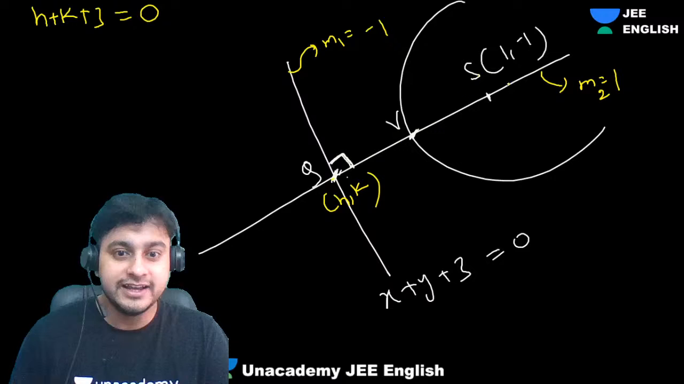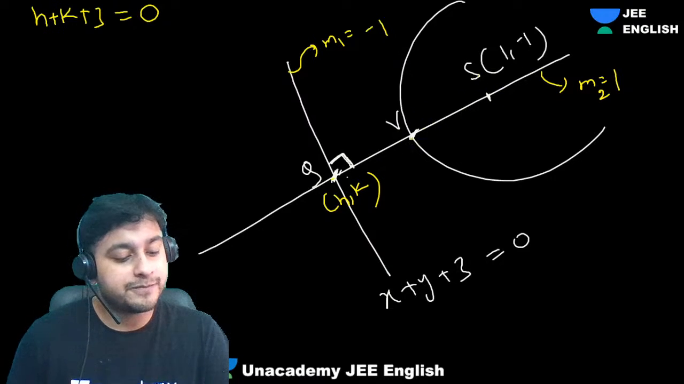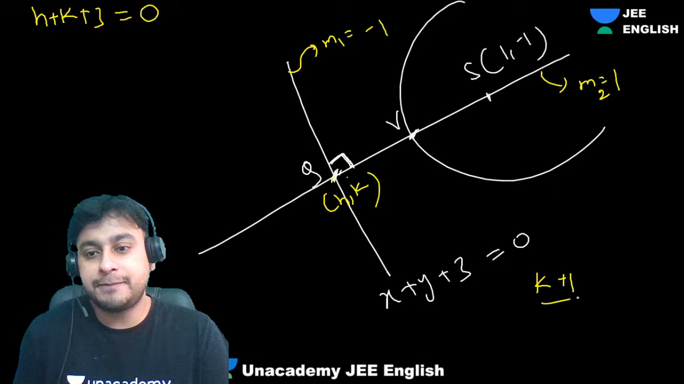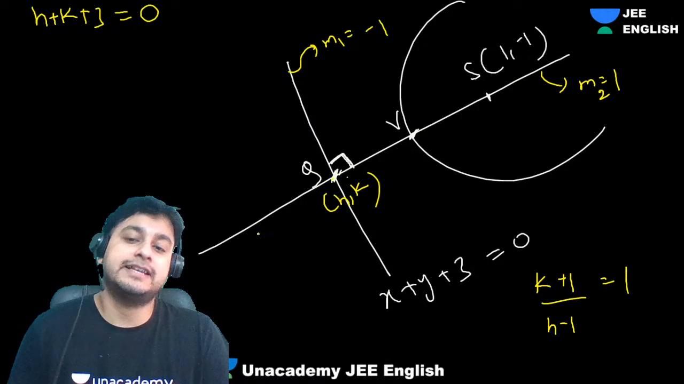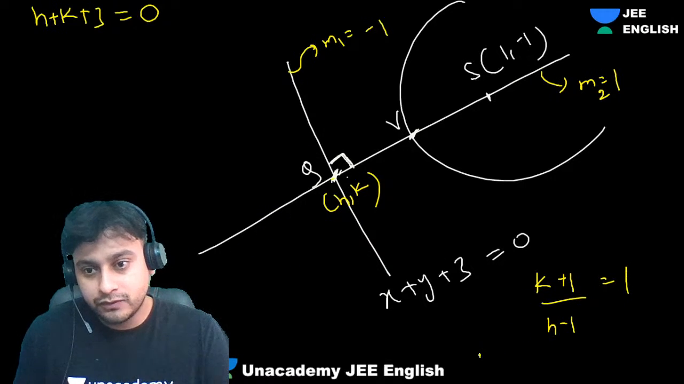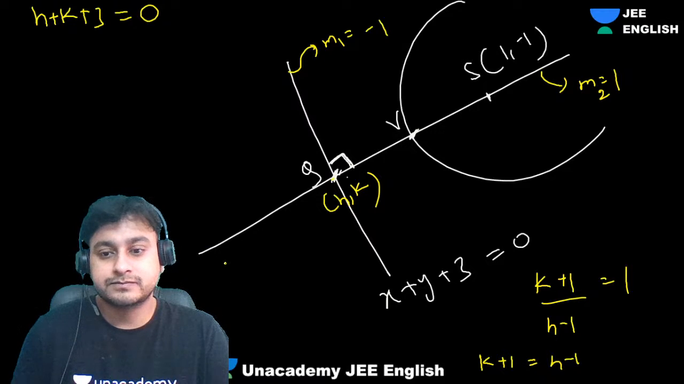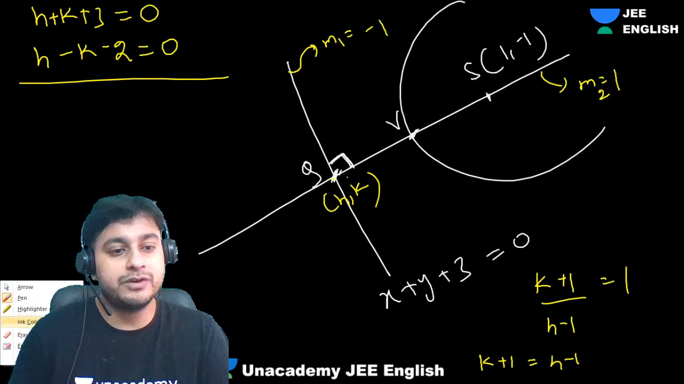Slope of this line will be 1. Use the 2-point form. So can I say, guys, K plus 1 upon H minus 1 will be 1. Fantastic. So what are we getting? We are getting K plus 1 is equals to H minus 1. So guys, from there I will get that H minus K minus 2 equals to 0. Right, now you have to add these two equations. What are we getting?